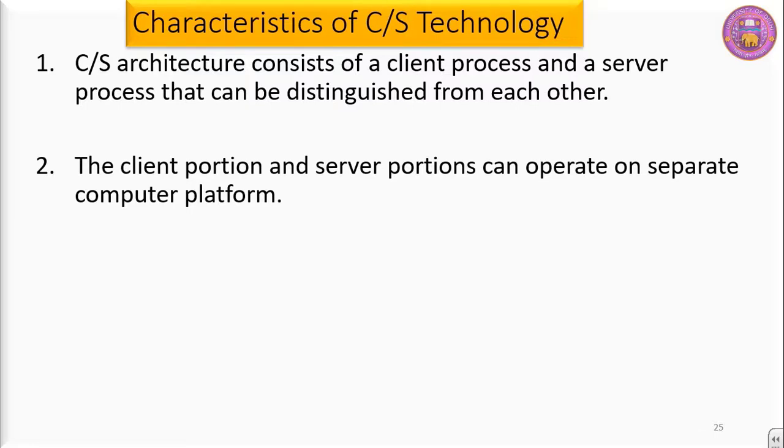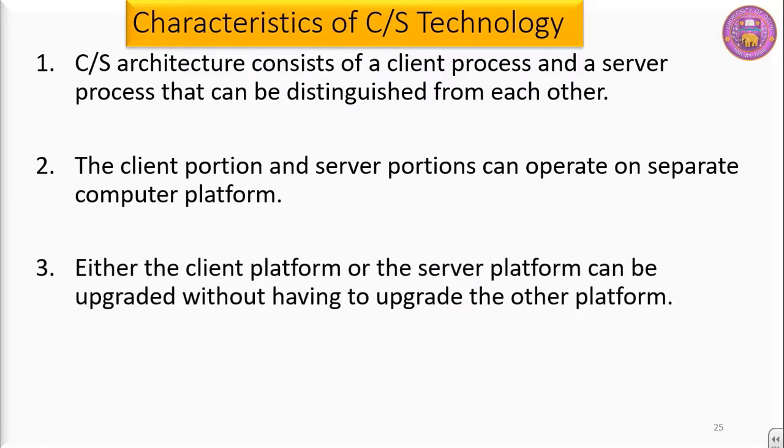Separate computer platform means separate hardware and software. Either the client platform or the server platform can be upgraded without having to upgrade the other platform. So if there is a need, we can improve the hardware or software part of the server without improving the hardware or software part of the client machine.